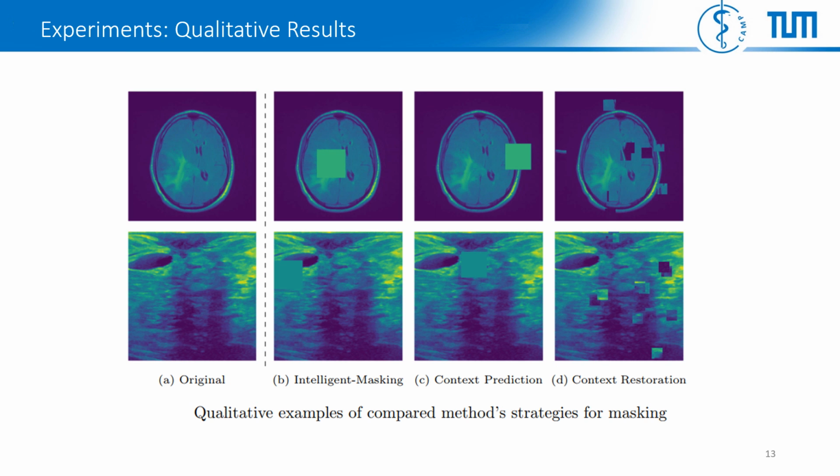Here we present qualitative examples of different masking strategies. The first column from the left shows the original images of the two datasets, and the other columns show corresponding masking and swapping examples for pre-training. It is observed that, unlike context prediction and context restoration, our method tends to propose targeted masks like tumor regions or the ones with abnormalities.